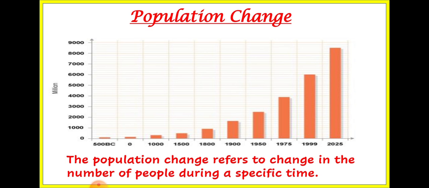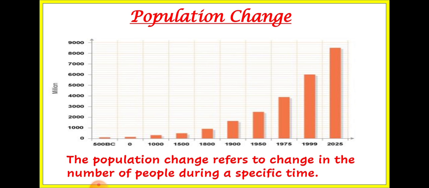Now from here I want to explain you about population change. If we talk about population change, students, population is increasing day by day. Population has undergone a huge change in the past few years. After the Industrial Revolution in the 18th century, we see the most remarkable increase in the population as the resource base expanded and scientific and technological advancement improved the quality of life.